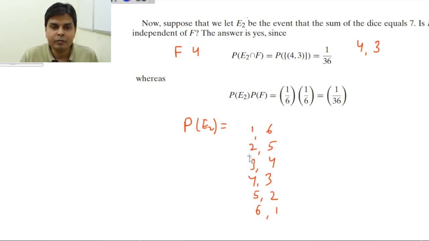If 2 is occurring in the first die, then also the probability is 1 by 6, because for 2 you have to obtain 5, for 3 you have to obtain 4, for 4 in the first die you have to obtain 3, so probability of obtaining 3 is also 1 by 6. So probability of all these events is 1 by 6 irrespective of what is coming in the first die. So this event E2 is independent of F.